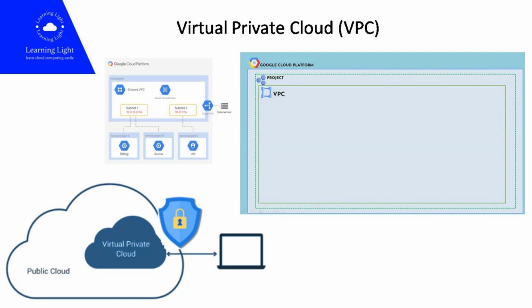A virtual private cloud or VPC network is a virtual version of a physical network, implemented inside of Google's production network, using Andromeda. VPC networks, along with their associated routes and firewall rules, are global resources. That means they are not associated with any distinct region or zone. VPC network provides the connectivity for your compute engine virtual machine instances, including Google Kubernetes Engine clusters, App Engine flexible environment instances, and other Google Cloud products built on compute engine VMs.